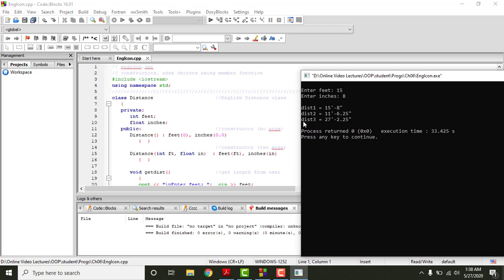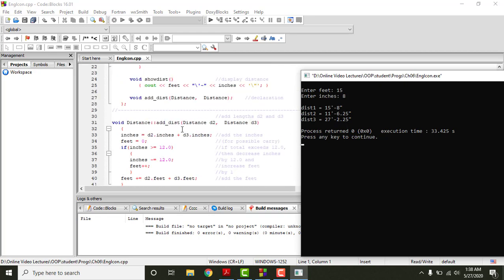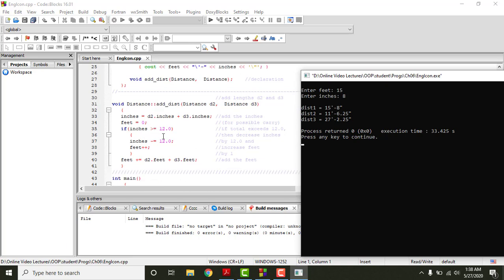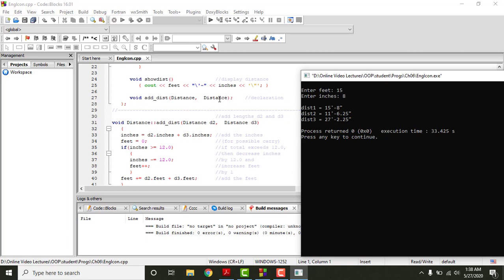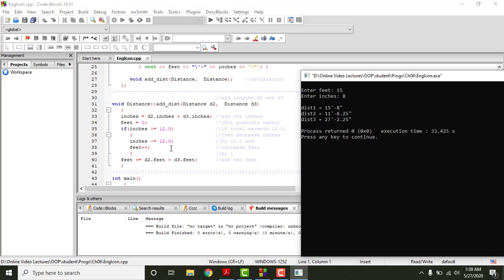Again, only because this function has an access of this object, and hence we can store the value for the feet in inches, which we have taken, which we have the outcome is 27 feet and 2.25 inches here, right? And this function definition, which is of the add distance, can be placed outside the class, but their function declaration must be within the class to make it count that it belongs to this class and it is a member function, right? And within this function definition, I think this is very clear to you that it is adding inches and then converting them into feet, and finally converting back remaining inches so that we can display them, right?